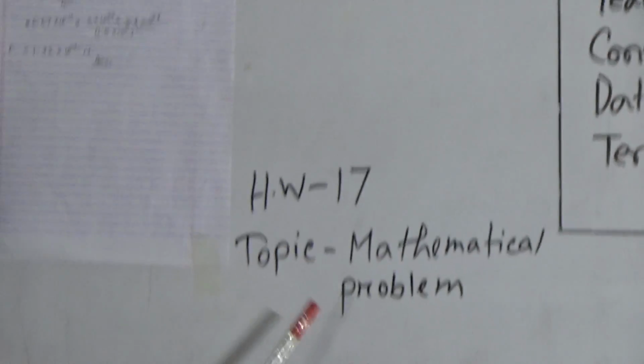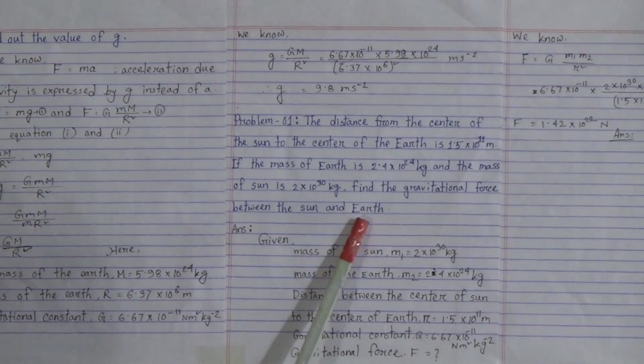Our today's SW number is 17, and your SW topic is a mathematical problem. That means find out the value of g, and this mathematical problem. Do this mathematical problem as your SW and submit it on Saturday.